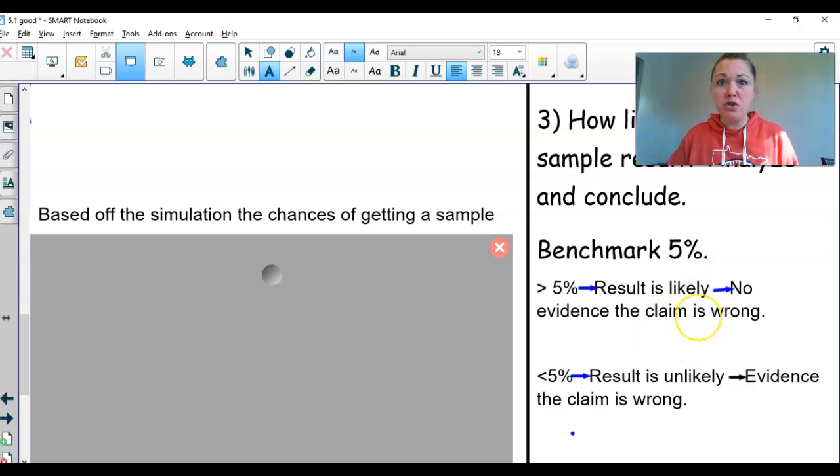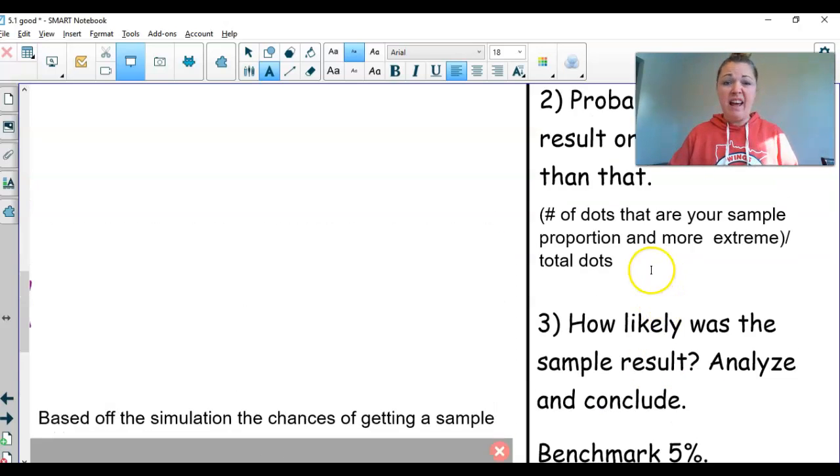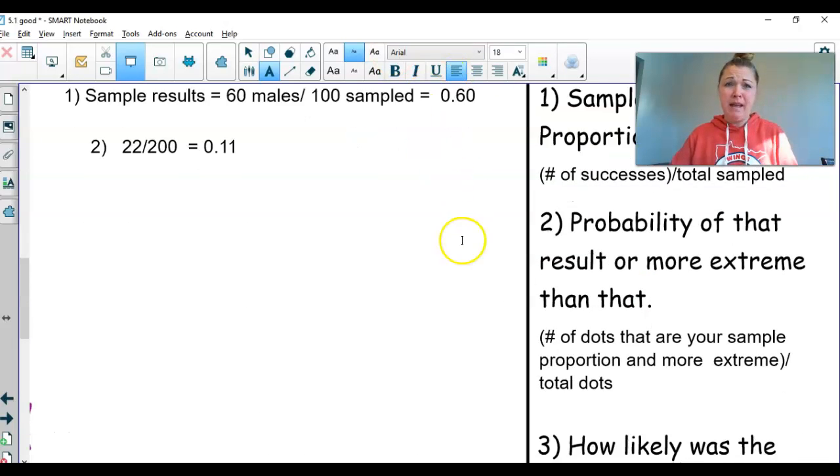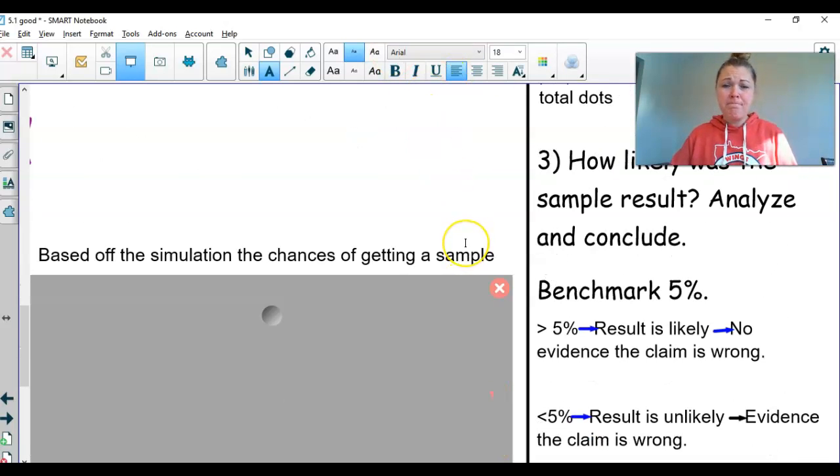...claim or current truth is wrong. So for example, if I flipped a coin 100 times and 60 of them were heads, and I figured out that 11% of the time that could happen, I have no evidence that my current truth is wrong, that that coin should not be 50%. Something's wrong with that coin.